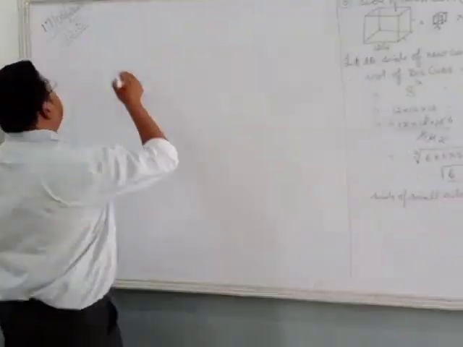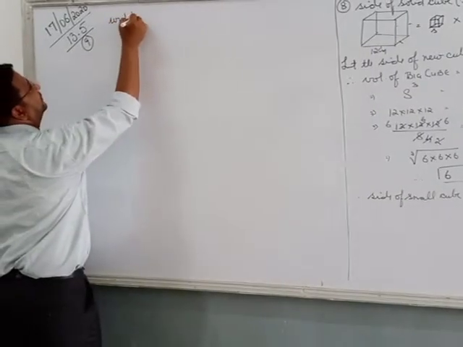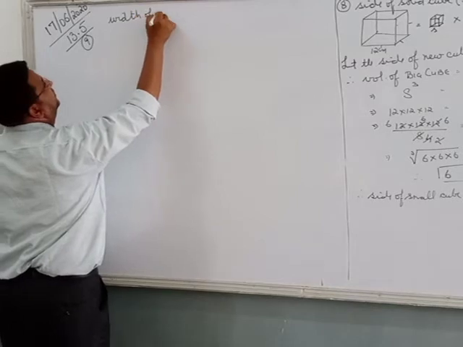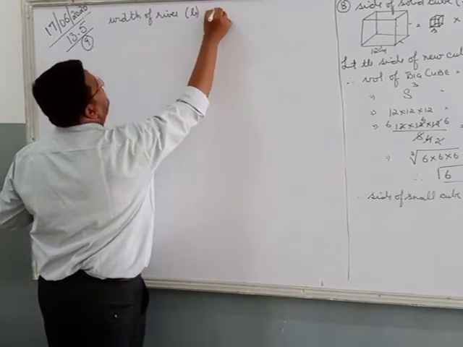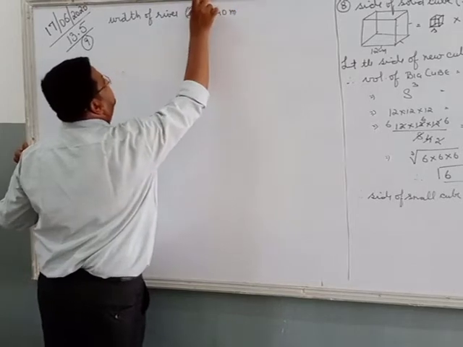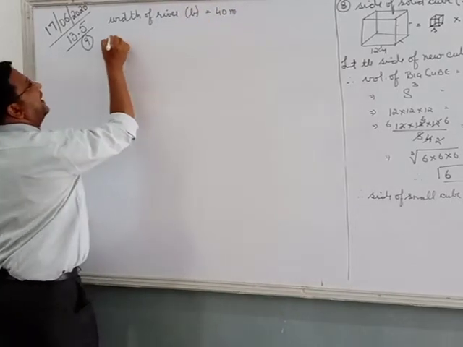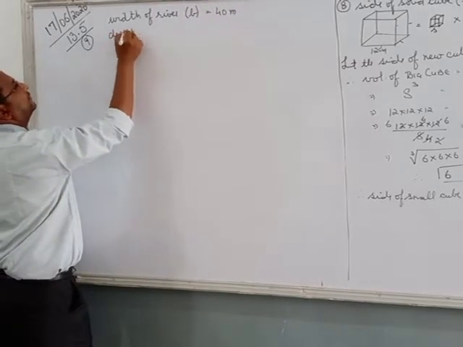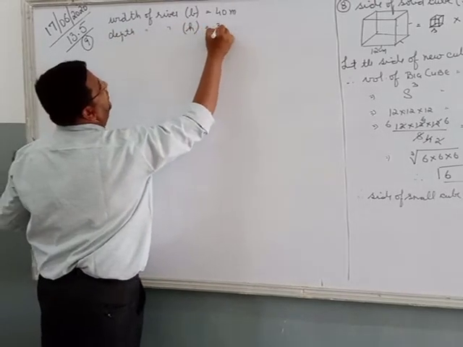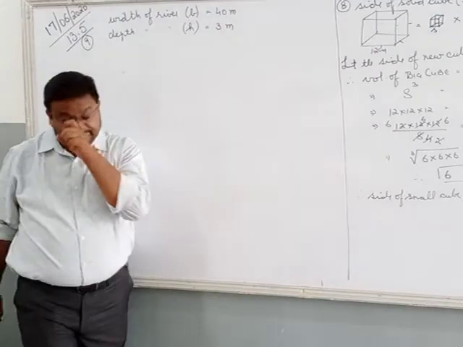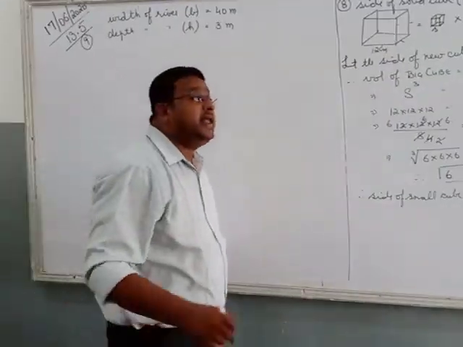So what is given to us in question number 9? It's given first of all the width of river. Width of river, that is B, is equals to 40 meter, and the depth of river, that is H, is equals to 3 meter. Yes or no? Correct? Length is not given.